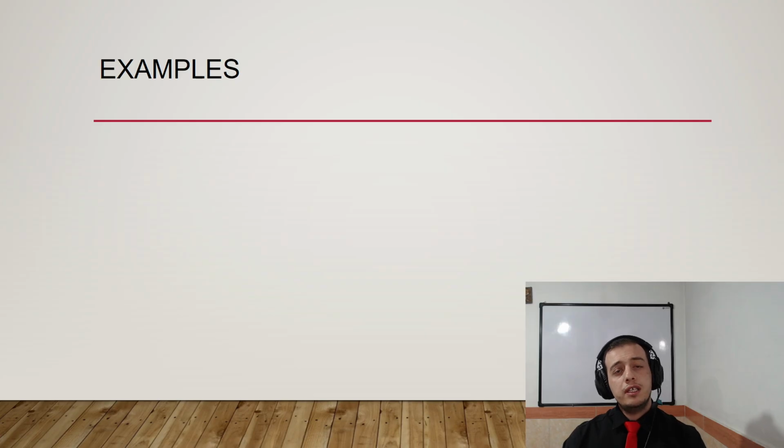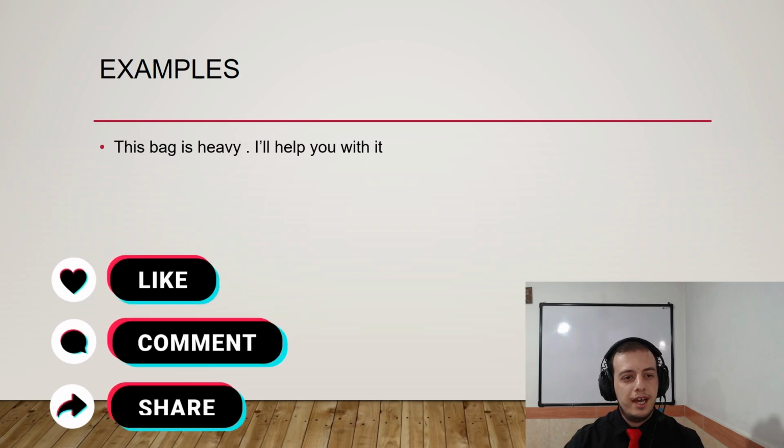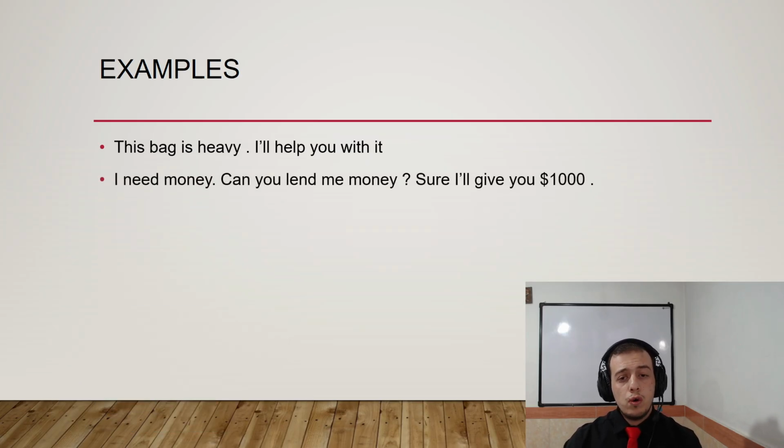Now take a look at the other examples. This bag is heavy. I'll help you with it. What does it mean? Actually, it is offering to do something. I need money. Can you lend me money? Sure, I'll give you $1,000. So it is agreeing to do something. Somebody asked you for something and you said, sure, I will do it.